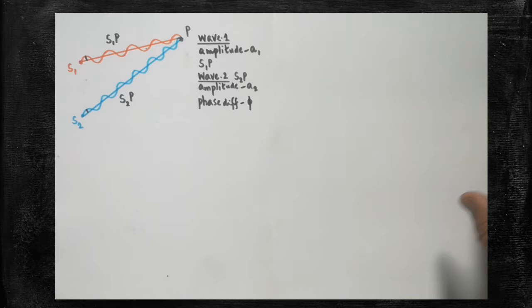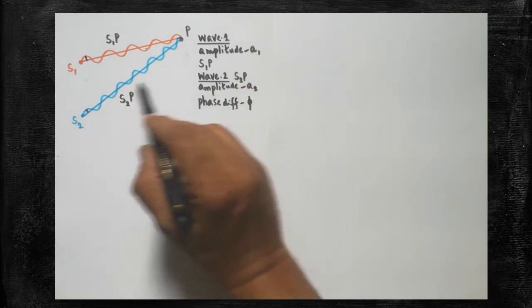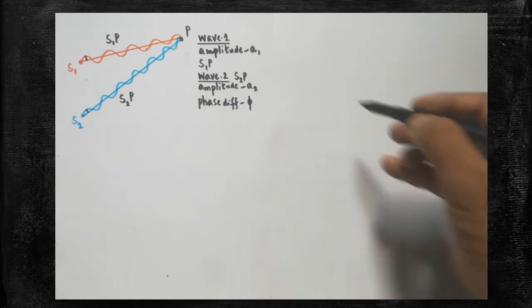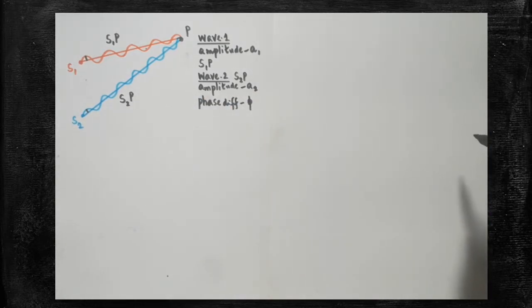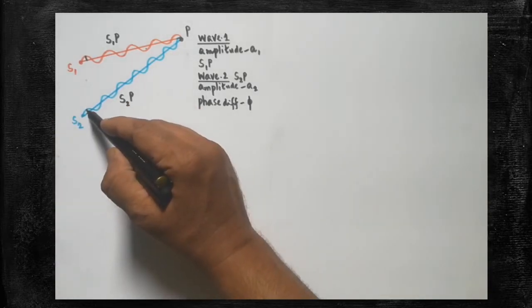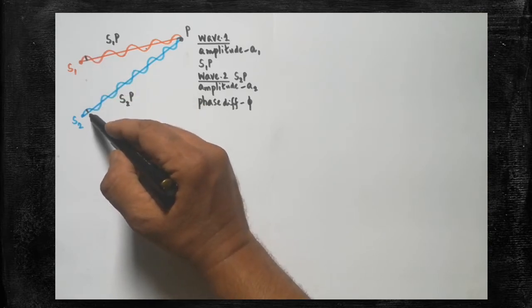Are you clear? So the amplitude of the first light wave can be taken as A1, and the amplitude of the second light wave can be taken as A2. All waves should have amplitude. The maximum displacement of the vibrating particle is called the amplitude. The amplitude of the first wave need not be equal to the amplitude of the second wave.